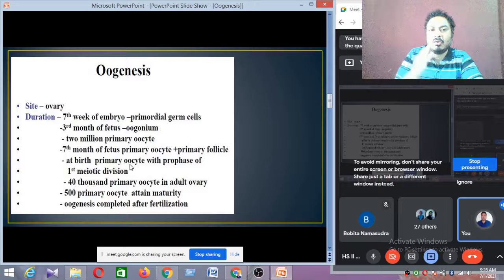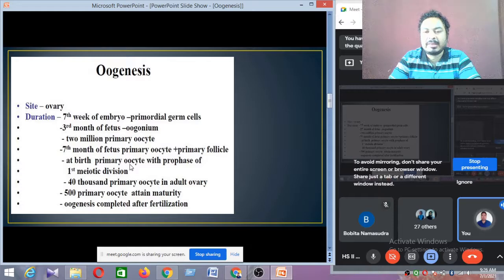So when does the oogenesis process start, if they are arrested? It starts when this female child attains puberty, during the age of 11 to 16 years.